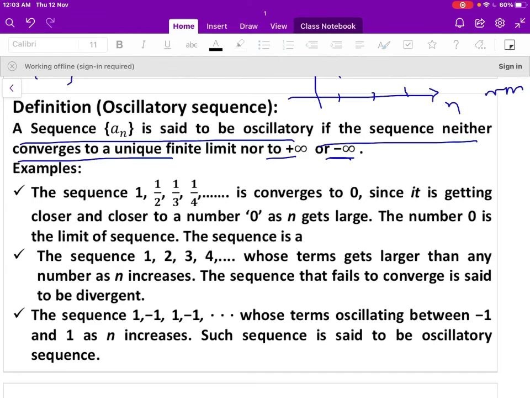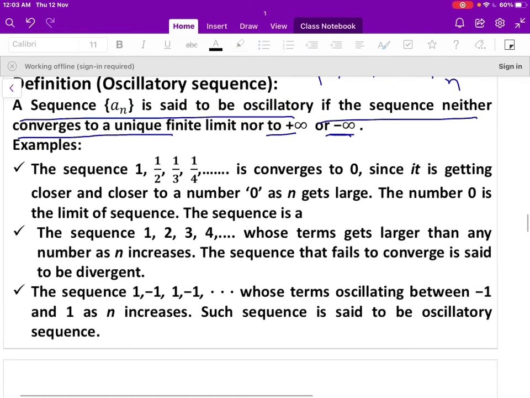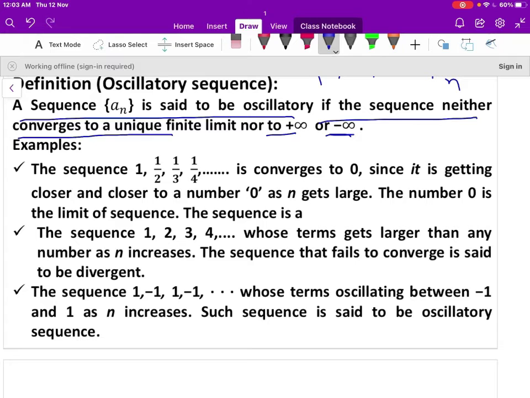Now let us take some examples here. We already said that the sequence 1, 1/2, 1/3, 1/4 is a convergent sequence. It converges to 0, since it is getting closer and closer to the number 0 as n increases.